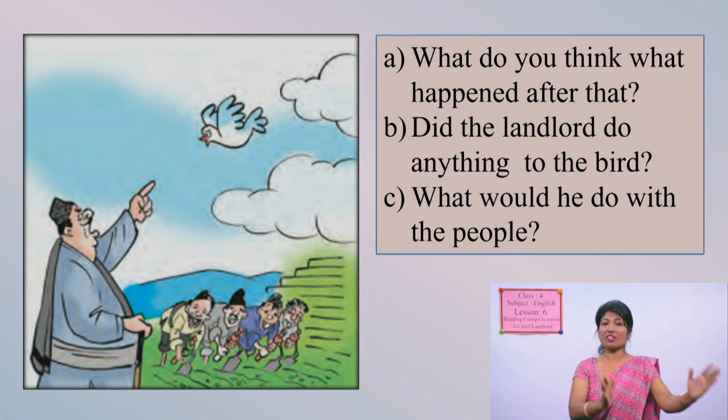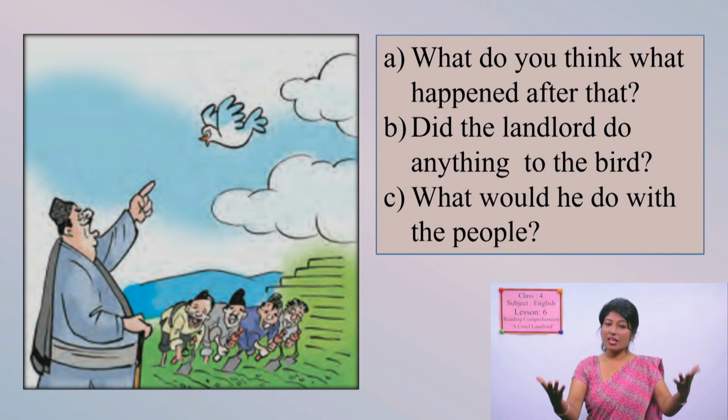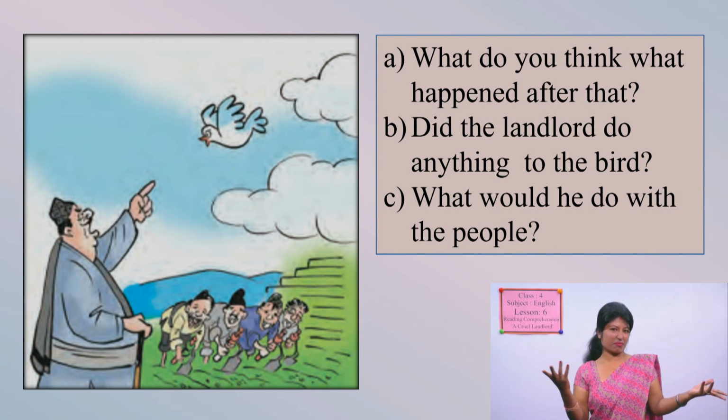People who were not allowed to do these activities, restricted, and the landlord saw that activity, then what would the landlord do to the people? Obviously not good, right? The landlord was bad, so obviously he would do something bad. Let's see.